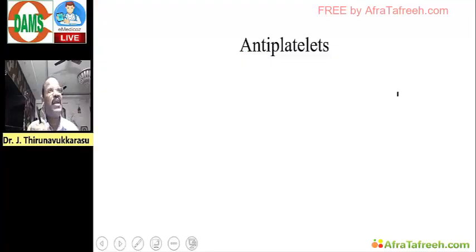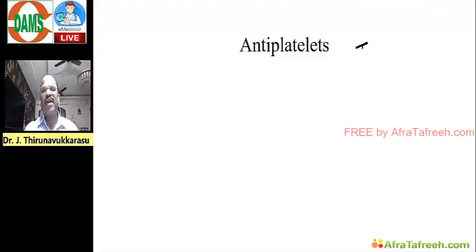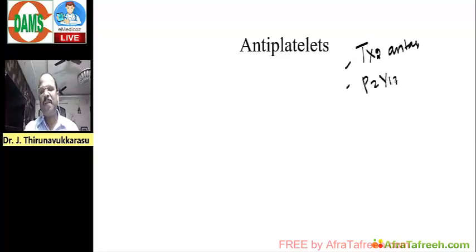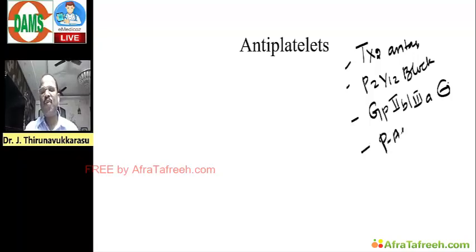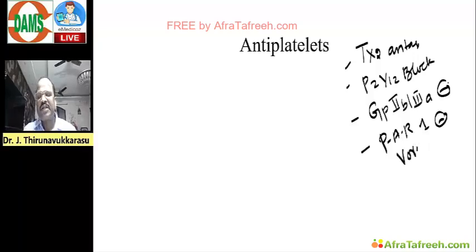Similarly, for antiplatelets also, you should go and revise: thromboxane A2 antagonists, then P2Y12 blockers like clopidogrel, then glycoprotein 2B/3A blockers like abciximab, and then we have PAR1 blockers, that is protease activated receptor blockers, called vorapaxar and atopaxar.